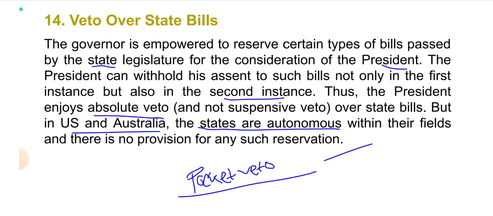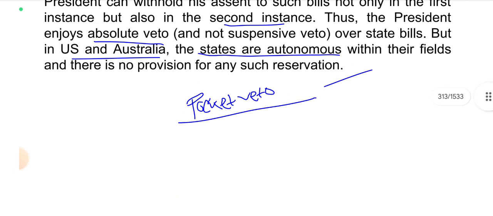Veto over state bills. The governor is empowered to reserve certain types of bills passed by the state legislature for the consideration of the president. The president can withhold his assent to such bills not only in the first instance but also in the second instance. Thus, the president enjoys absolute veto and not suspensive veto over state bills. But in the US and Australia, the states are autonomous within their fields and there is no provision for any such reservation.